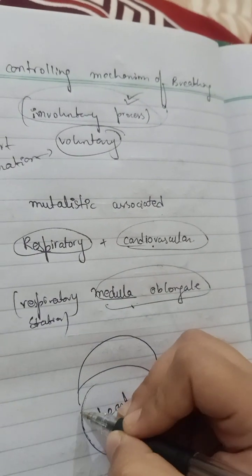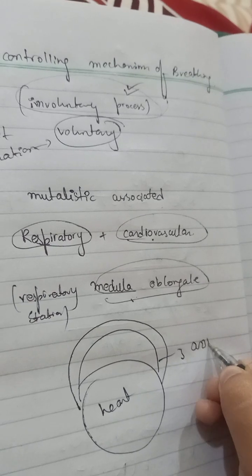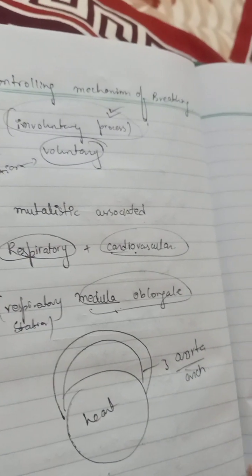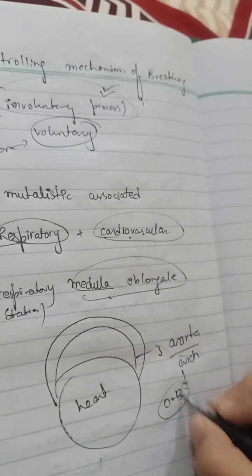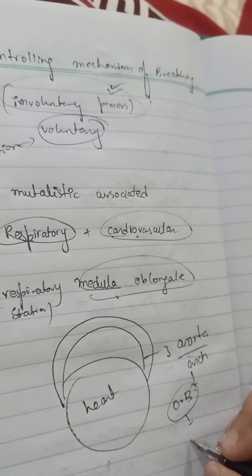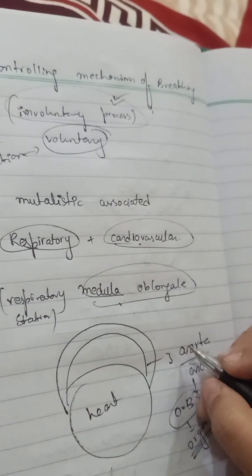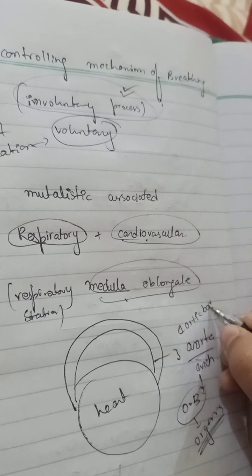This is the aorta arc. So what is the aorta arc? The aorta arc basically contains the oxygenated blood, which is provided to the different organs, all right. So this is the aortic body.